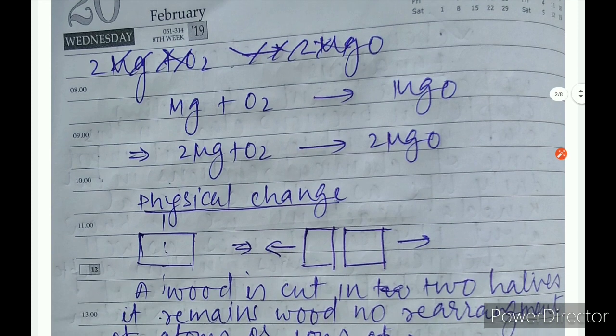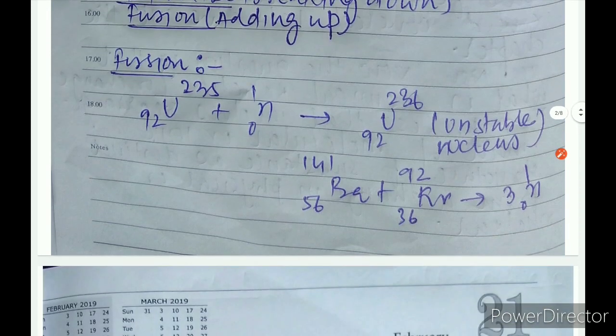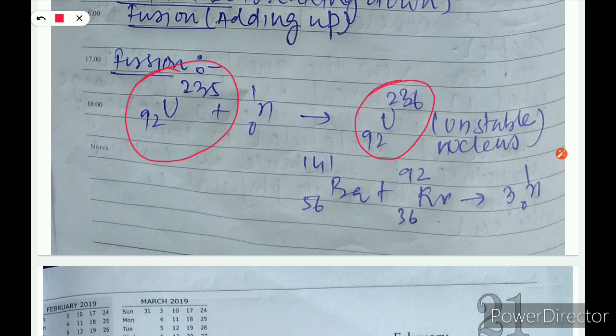Just see here downward, just drag it down. Let's check here. In this nuclear reaction, again I am repeating, uranium is a radioactive element. When it is bombarded with slow moving neutrons, it forms an unstable compound, that is uranium 92-236, and now it further breaks down into barium and krypton with 3 more neutrons. This reaction is also used in atomic bomb, and that kind of reaction is a totally uncontrolled chain reaction.